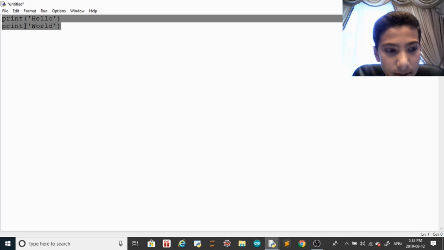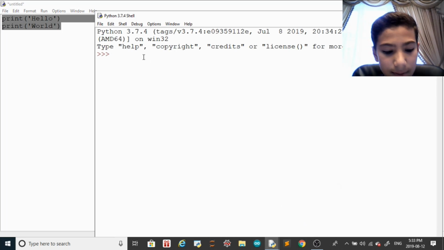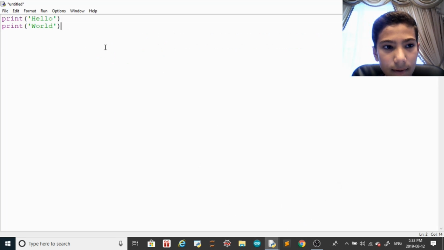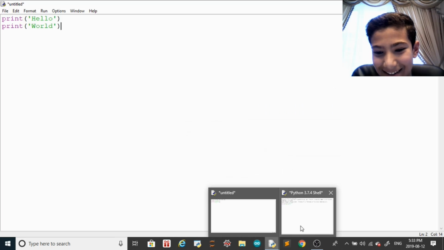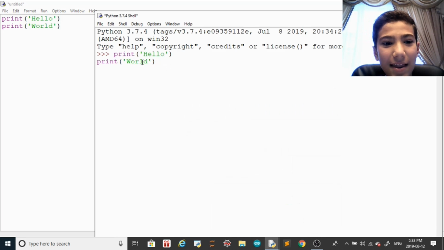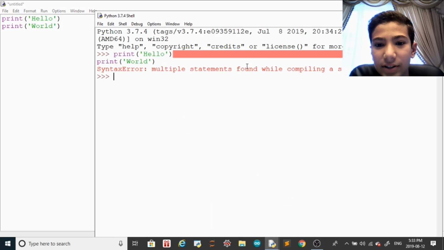Let me copy this and paste it in here. Close that, that's not the window I wanted to open. Look at this, it's not going to work. It gives you an error about multiple statements while combining a single statement. It wants you to give it one line at a time, and that's not what you want if you start doing big codes.